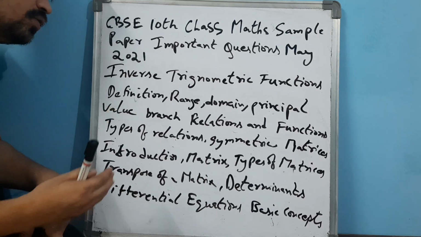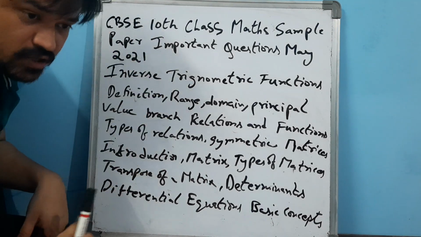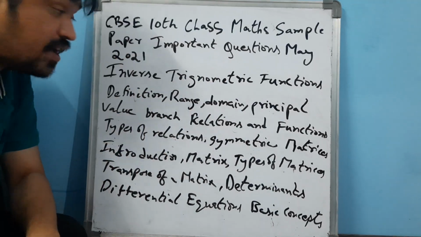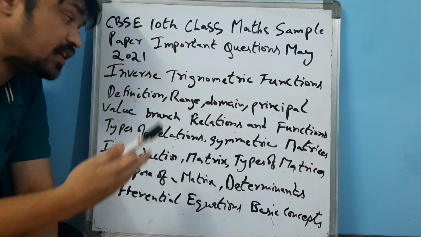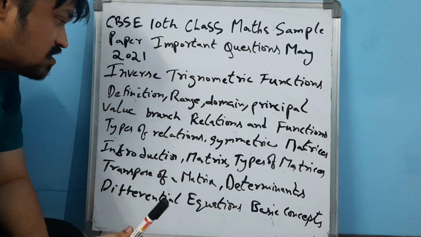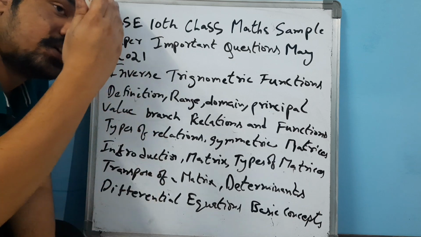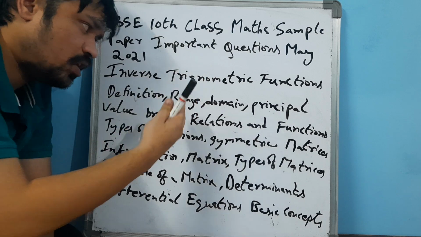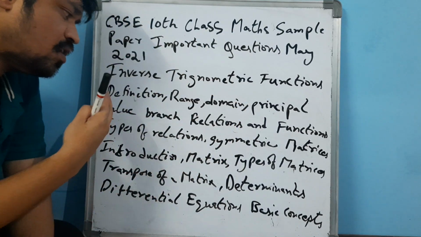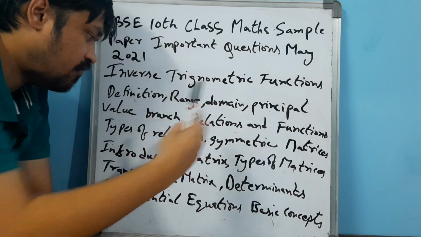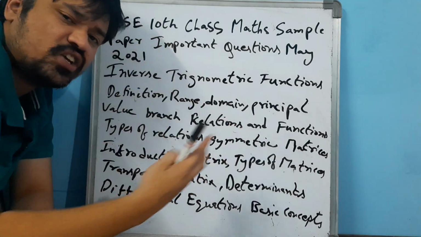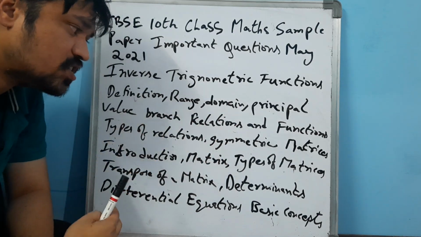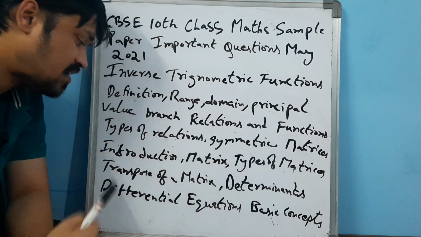So today in this video, the first most important concept is inverse trigonometric functions. Very important topic. Definition of inverse trigonometric function: what is the meaning of inverse trigonometric function? Range, domain, principal value branch, relations and functions, types of relations. What is the definition of function? What is the meaning of function? What are the relations in functions? What are the types of relations? What is a symmetric relation?